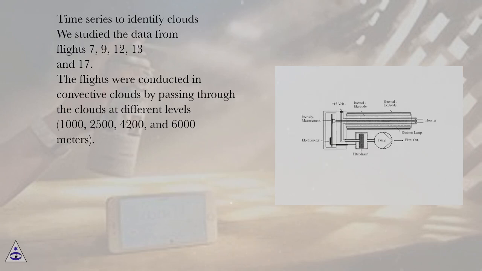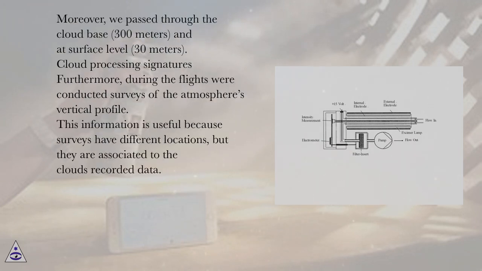Time series to identify clouds. We studied the data from flights 7, 9, 12, 13 and 17. The flights were conducted in convective clouds by passing through the clouds at different levels: 1000, 2500, 4200, and 6000 meters. Moreover, we passed through the cloud base, 300 meters, and at surface level, 30 meters.